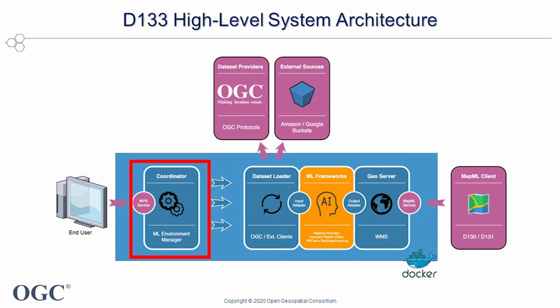If the training service has been requested, the coordinator calls the ML model to train on input and ground truth data, either resuming from an existing checkpoint or starting from scratch. Instead, if it is triggered by the inference service, the coordinator issues the loading of the ML model checkpoint file and runs inference on input data. When inference is completed, the output adapter is called by the coordinator to handle the results from the ML model, to be converted and published on the Geoserver to allow MapML clients to access the generated output.